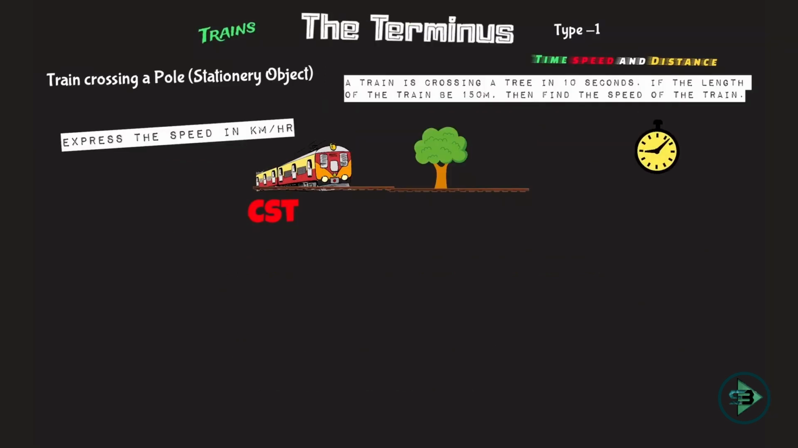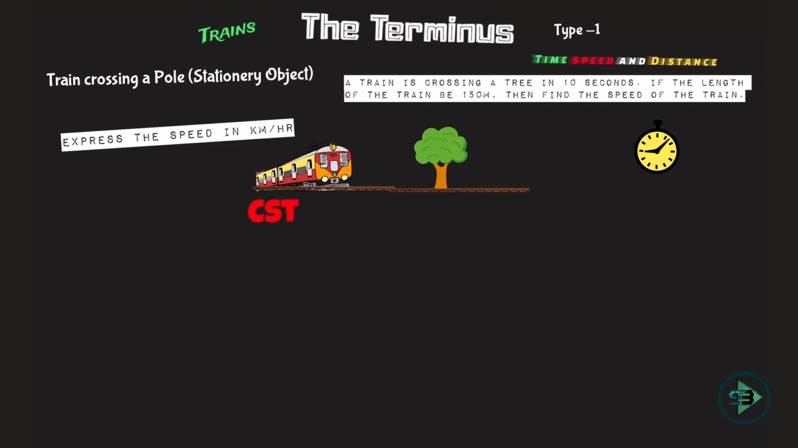Time, speed and distance with the problems on trains. First we'll start with trains, then we'll move on to boats, then we move on to races. And that will be how we'll go ahead with time, speed and distance. Even in trains, there are 6 types of problem, which will help you identify the various types of problem that you can see in trains.